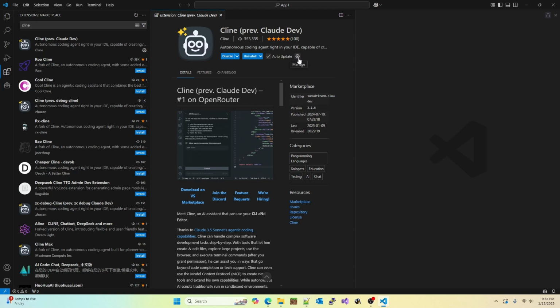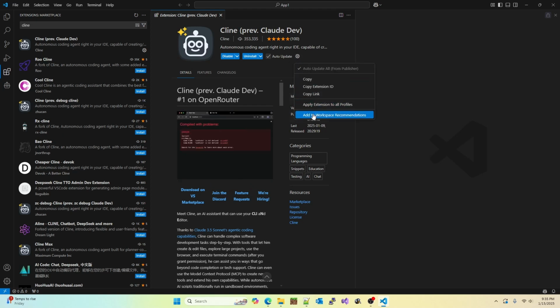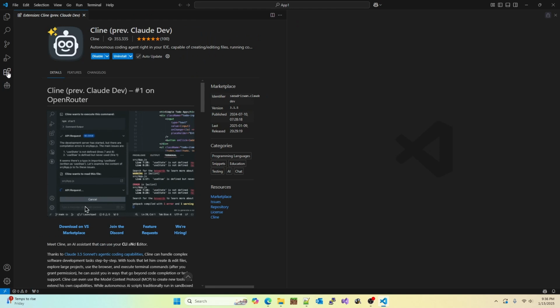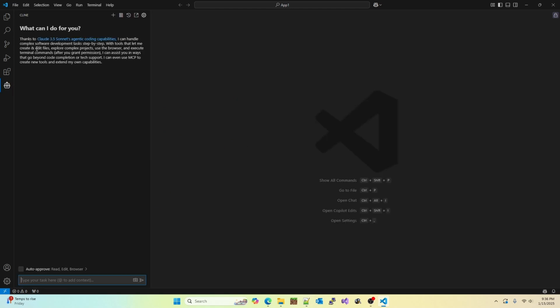So we want to click this little manage gear and we're going to apply the extension to all profiles. Then we can close that down, and now on the left hand side you'll see you have this Cline button. Let's select that. And it wants us to go through the setup process.